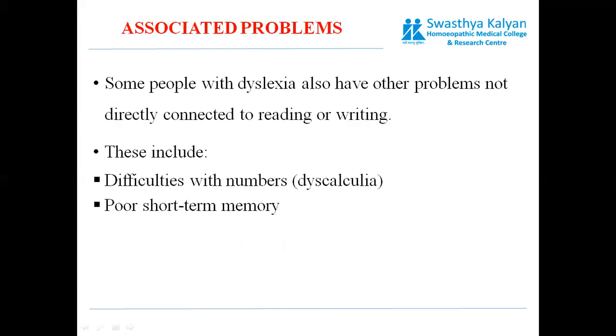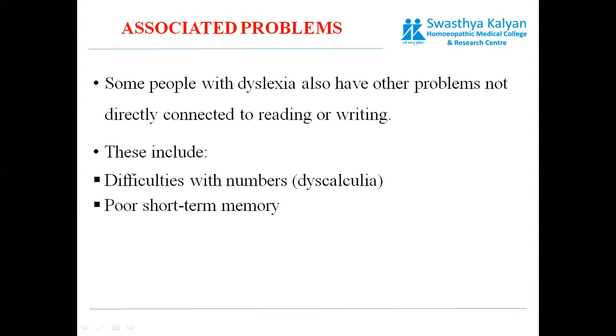Now, associated problems. So this was all about the signs and symptoms of dyslexia in the preschoolers, schoolers, teenagers, adults. Children with dyslexia have some other problems also. Some people with dyslexia also have other problems not directly connected to reading or writing.